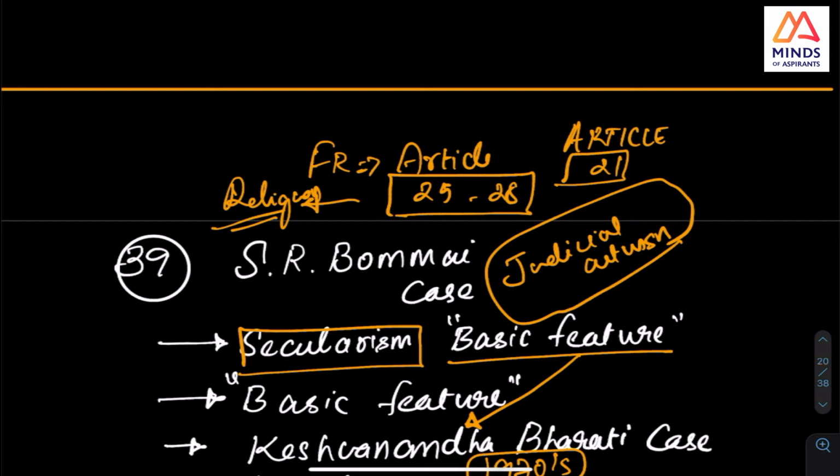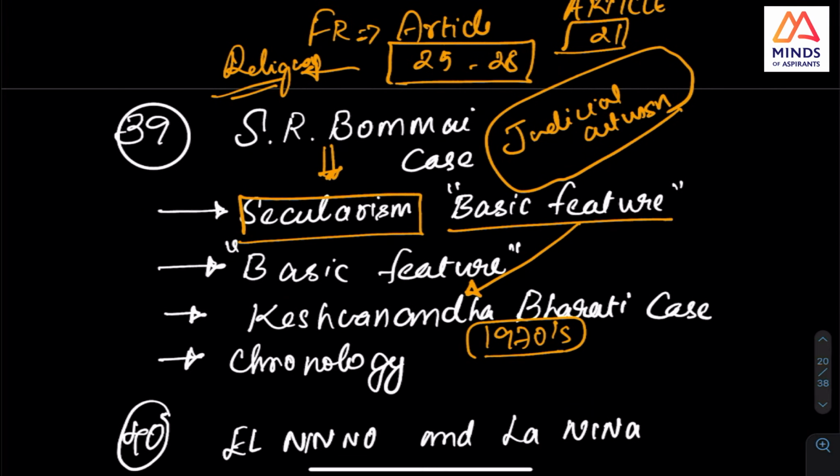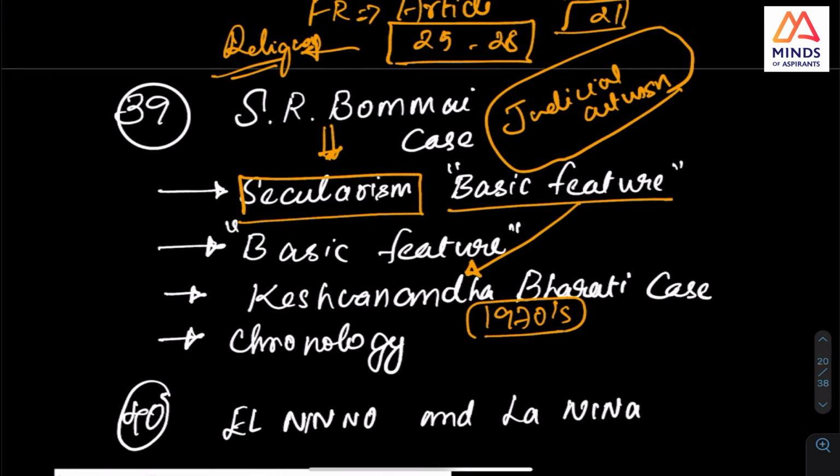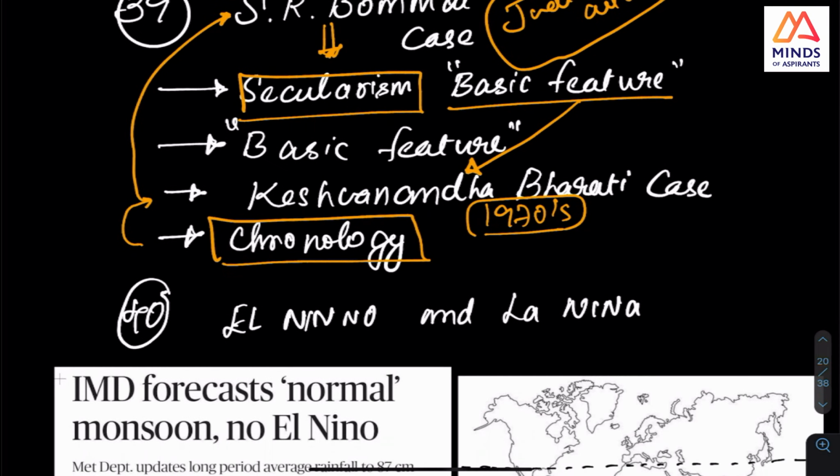So secularism, which case? It's in Laxmikanth, the SR Bommai case. See, whether they are going to ask, look at the chronology as well: Kesavananda Bharati case, SR Bommai case, Golaknath case, the chronology.